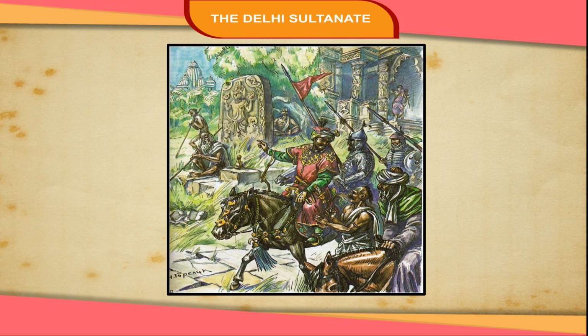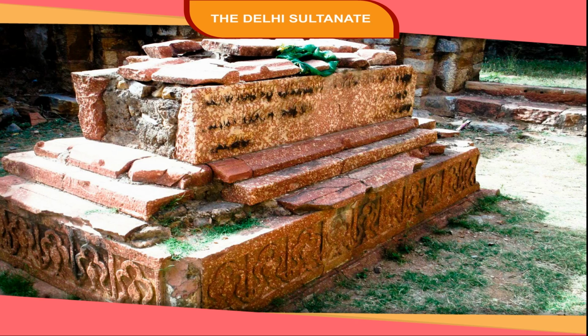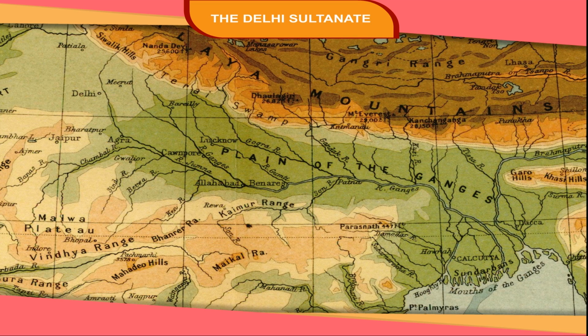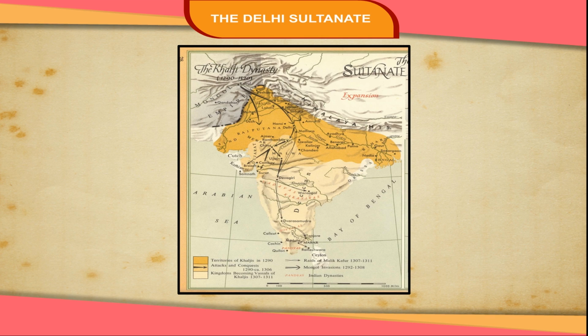These measures instilled a sense of fear in the nobles, and Balban was able to curtail the powers of nobles. When he died, the Turkish rule had been firmly established in Delhi, the Ganga Doab, and eastern Rajasthan. His successors were weak and incompetent, and by 1290 CE, the Slave Dynasty came to an end.